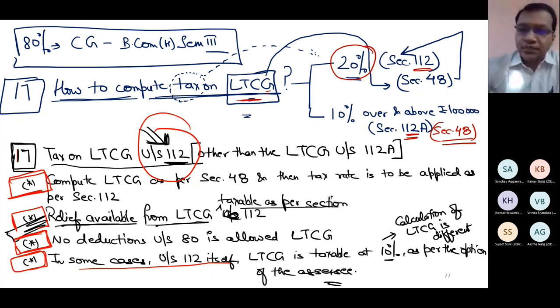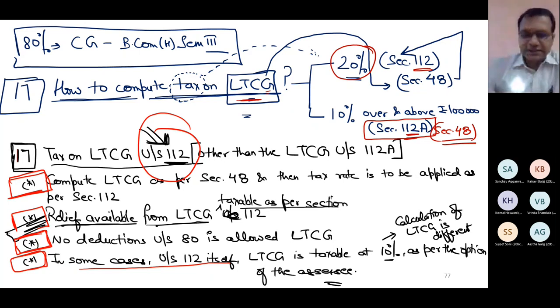So here also the tax rate is given in section 112. Calculation is totally dependent on section 48, and section 48 says sale minus expense on sale minus indexed cost of acquisition minus indexed cost of improvement. This is what section 48 says. The tax rate of section 112A LTCGs is a flat 10% on the amount exceeding 1 lakh rupees. That means till 1 lakh of LTCG under section 112A there is no tax.